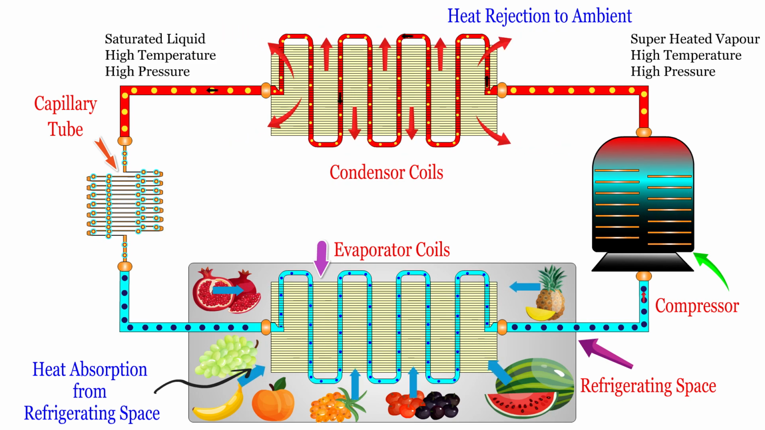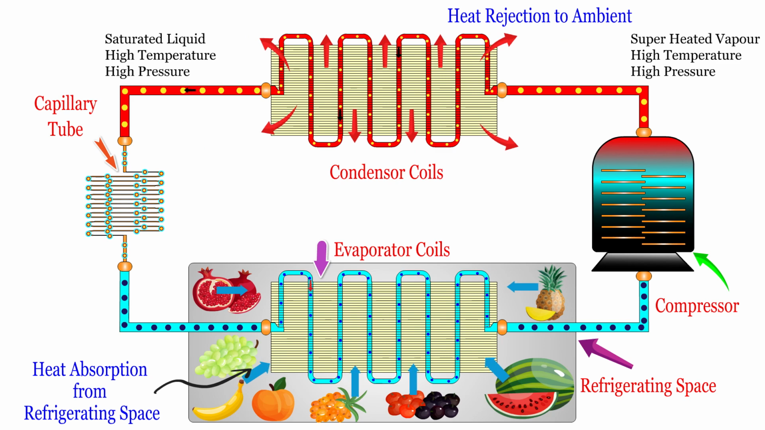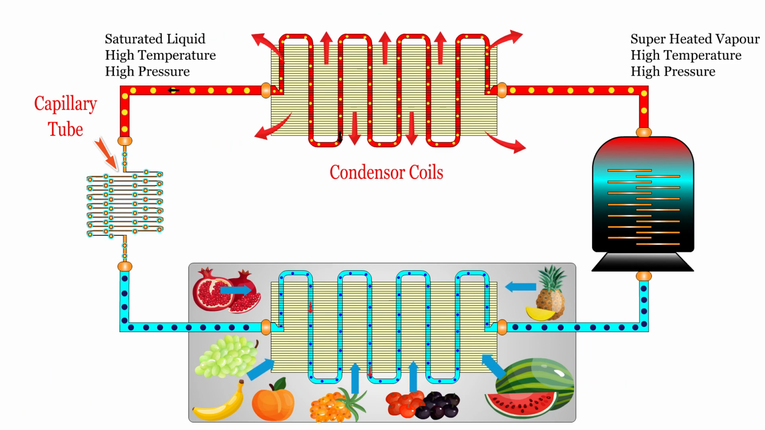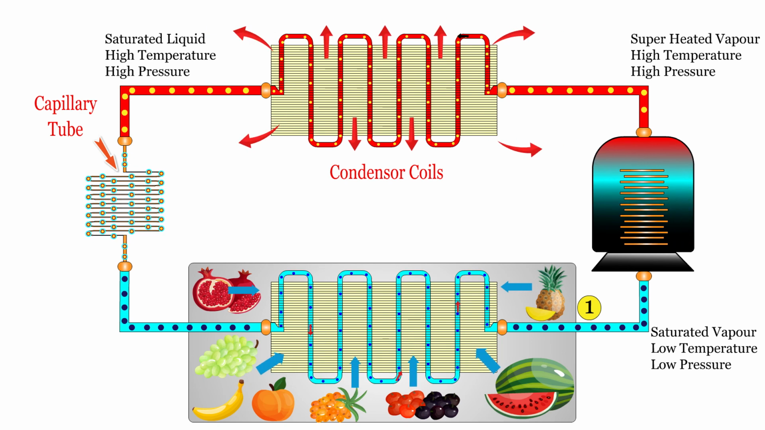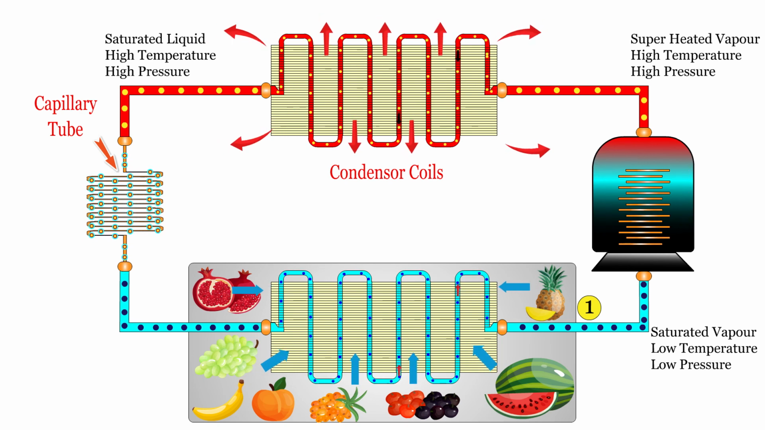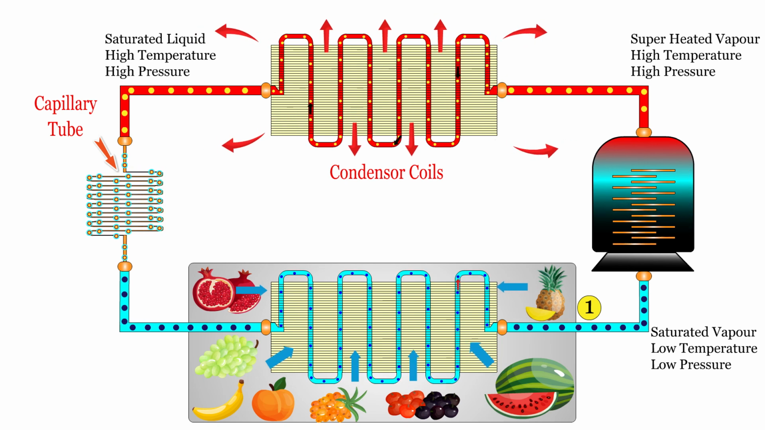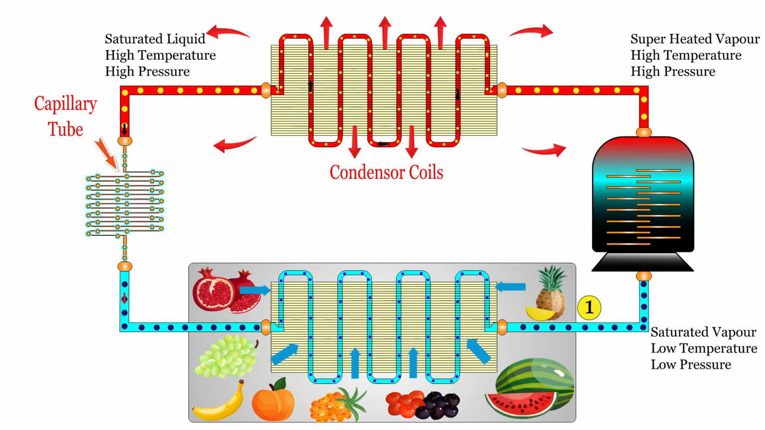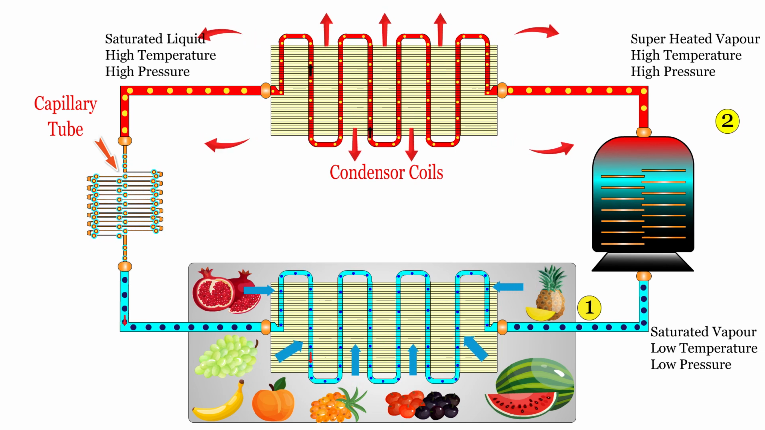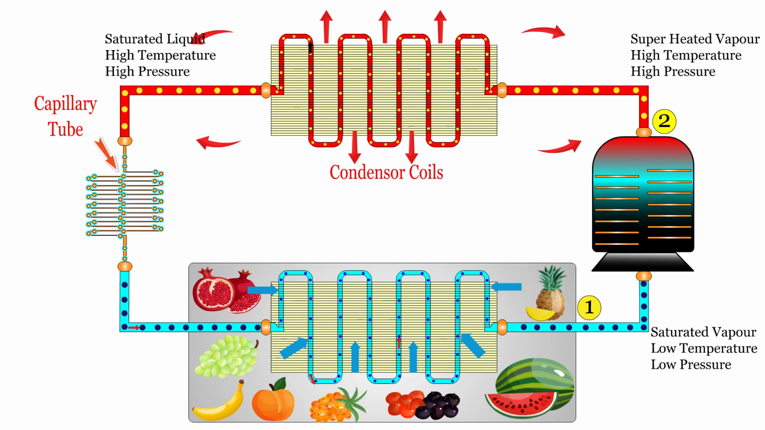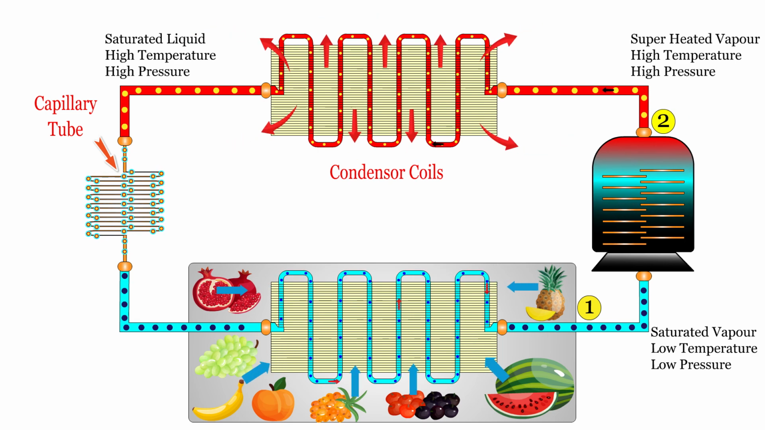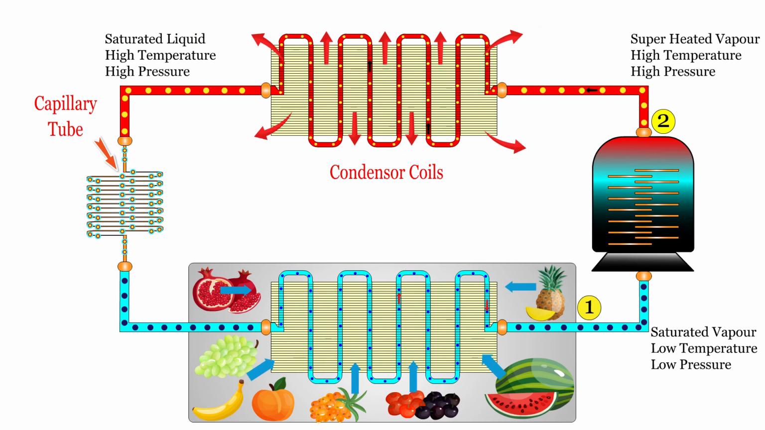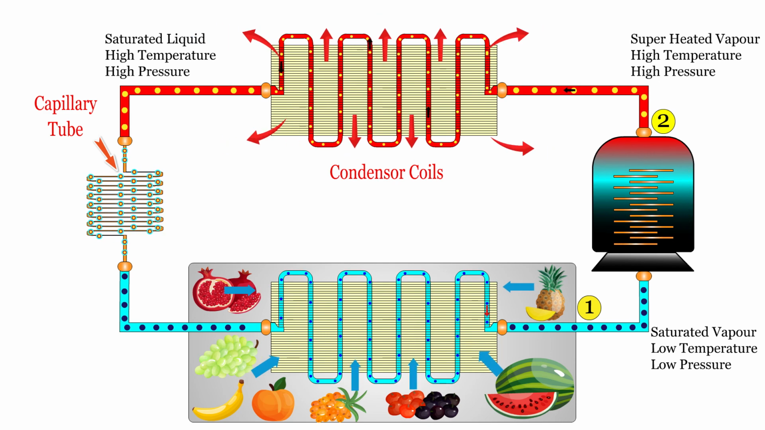In this refrigeration cycle, the refrigerant is in 4 different states. State 1 of the refrigerant is just after the evaporation process. The refrigerant is in a low temperature and low pressure saturated vapor state. State 2 of the refrigerant is just after the compression process. The refrigerant is in a high temperature and high pressure superheated vapor state.